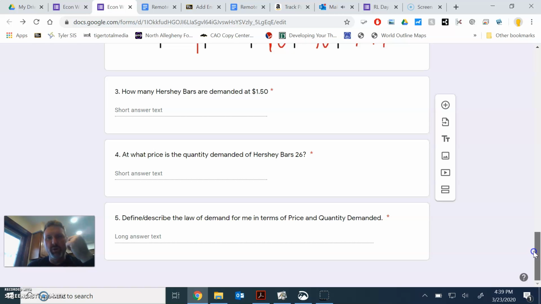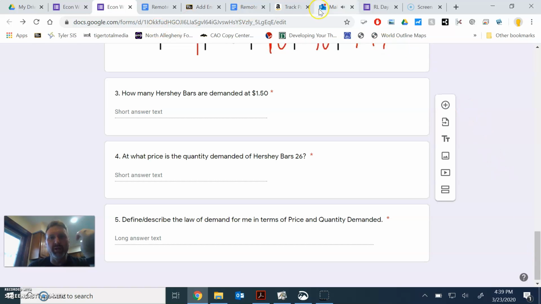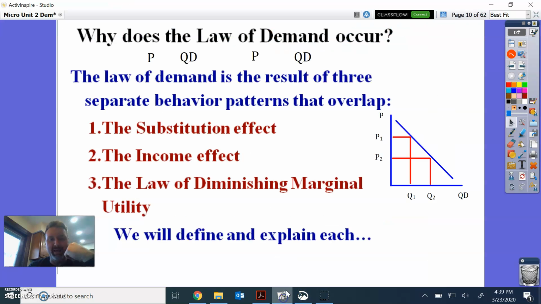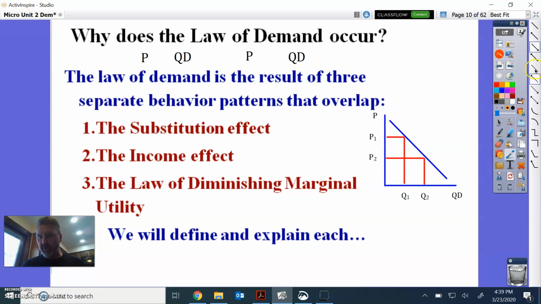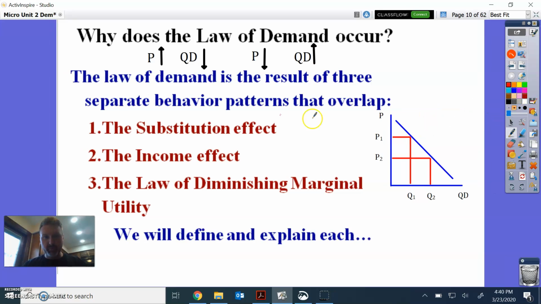So that leads us into our lesson for today. Yesterday we talked about the law of demand. Quick little reminder: as price goes up, quantity demanded goes down, and as price goes down, quantity demanded goes up. One of the things we want to make sure we have here, guys, is an understanding of what happens in the law of demand.